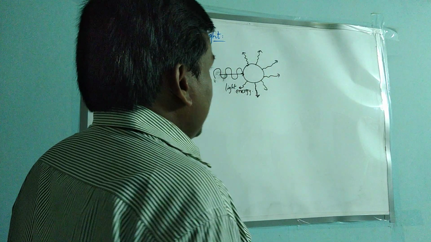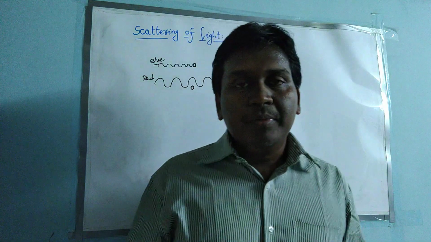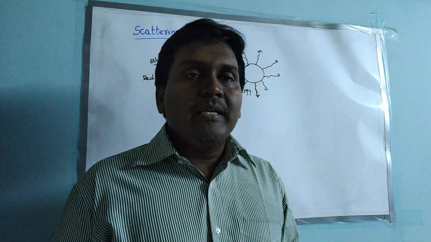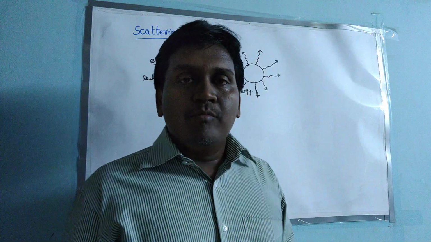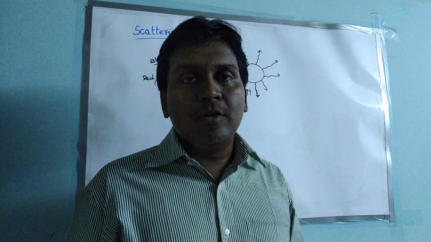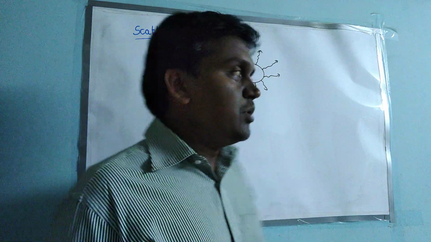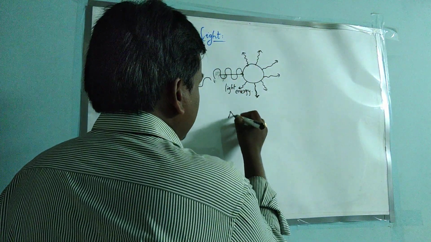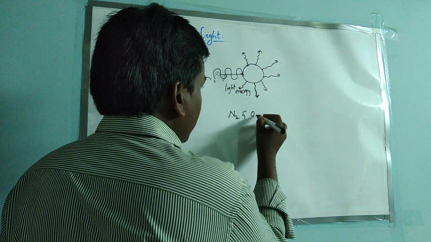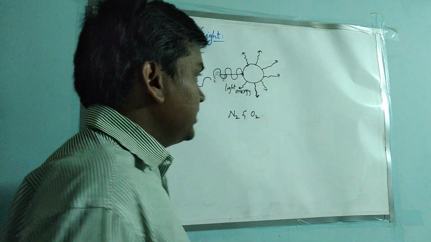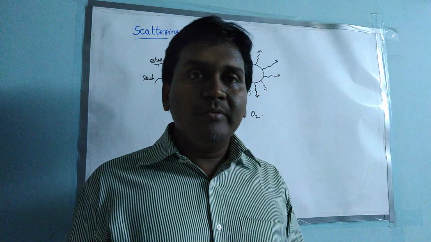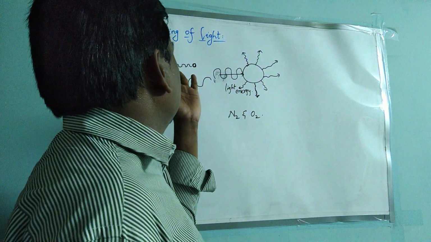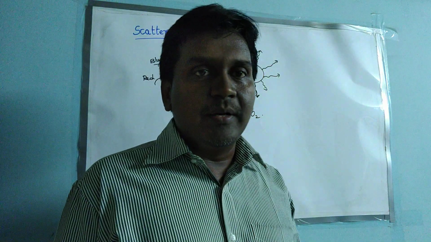Why does the sky appear blue? The sky appears blue because the atmosphere consists of a large amount of N2 and O2 molecules. The size of these N2 and O2 molecules is comparable with the wavelength of blue color.